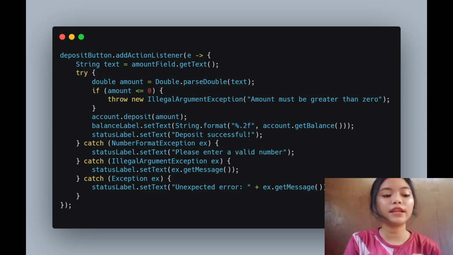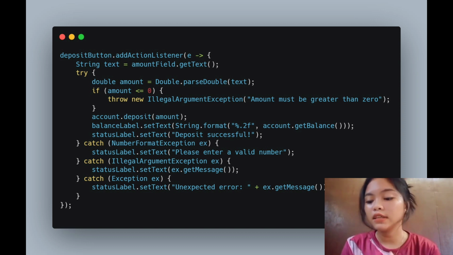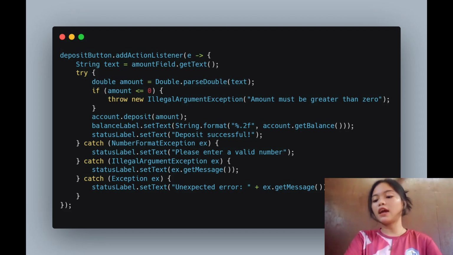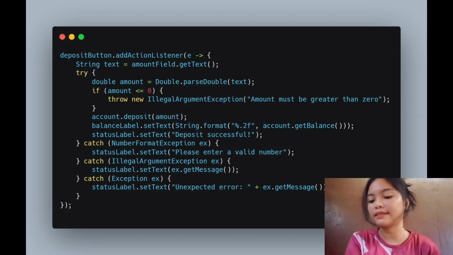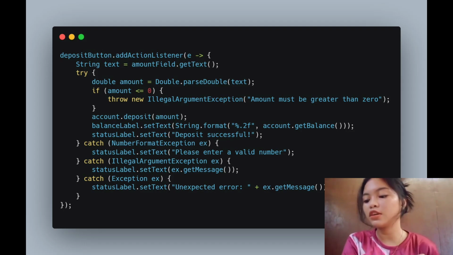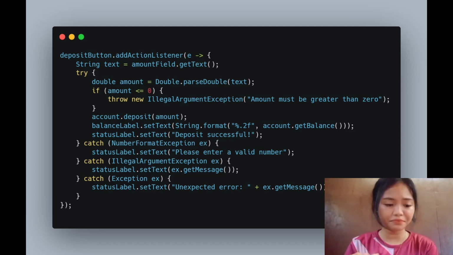Then the next line is statusLabel.setText("Deposit successful"). So this shows a message that the deposit worked. Then the next line is catch NumberFormatException ex, statusLabel.setText("Please enter a valid number"). So this line handles the case when the input was not a number.